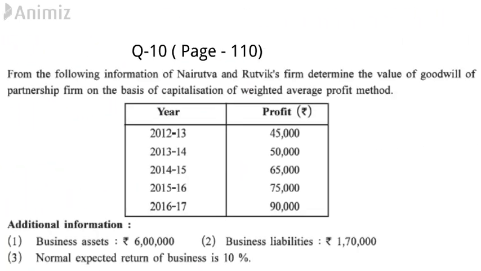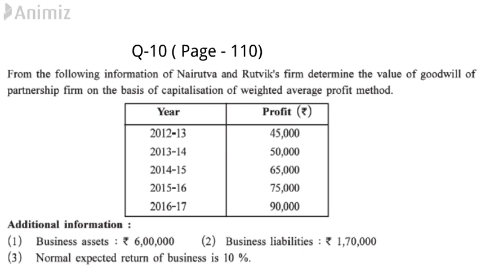Let's take an example from your exercise, question number 10 on page number 110. From the following information of Nerutwa and Rutvik's firm, determine value of goodwill of the partnership on the basis of capitalization of weighted average profit method. Profit of 5 years is given, that is 45,000, 50,000, 65,000, 75,000 and 90,000.